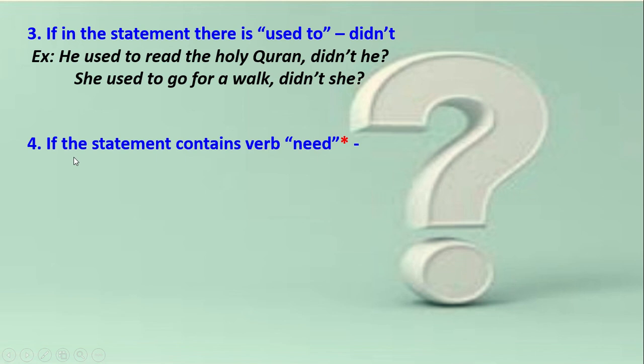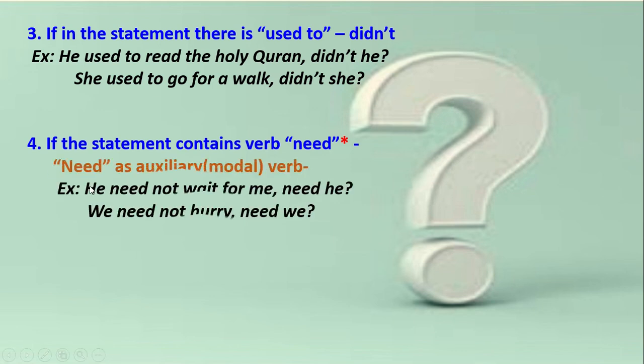Number 4. If the statement contains the verb need, look, here is a star, that means there is a condition. We know that the word need can be used both as an auxiliary verb and also as a main verb. So there will be different uses for them. Look at this example. Need as an auxiliary modal verb. He need not wait for me. As it is an auxiliary verb, we'll make the tag with this. Need he? We need not hurry.